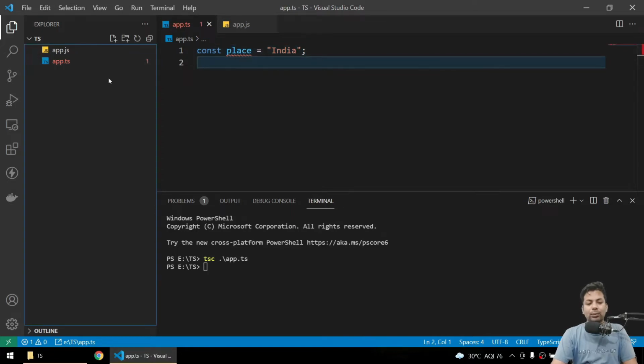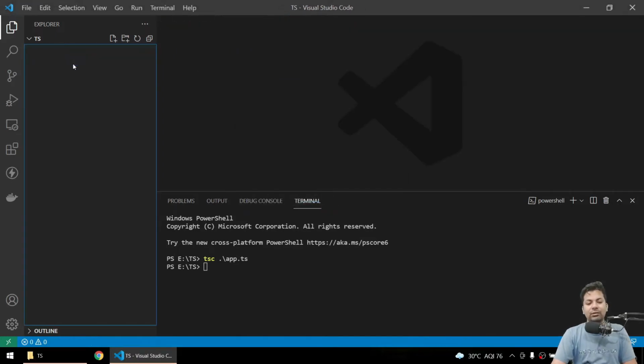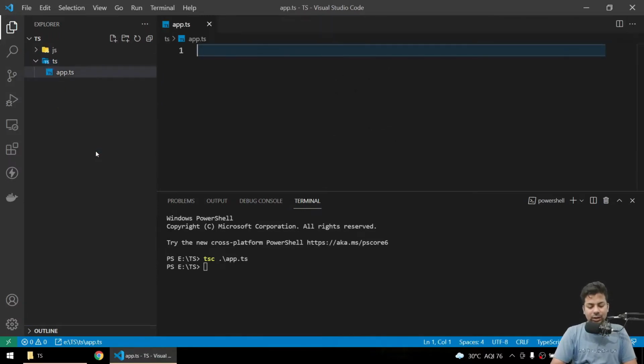So what we'll do, we'll put them into different folders. One is a TS folder where we'll put TS files, and one is a JS folder where we'll put JS files. So one folder for TypeScript files, one folder for JS files. Now in the TS folder we'll make a new file, we'll say app.ts. Again we'll say const place equals new place, like whatever new.